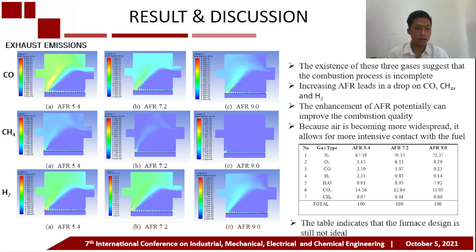Other exhaust emissions are carbon monoxide, methane, and hydrogen. The existence of these three gases suggests that the combustion process is incomplete. Increasing AFR leads to a drop in carbon monoxide, methane, and hydrogen. The enhancement of the AFR can potentially improve the combustion quality, because air is becoming more widespread, allowing more intensive contact with the fuel. And the table indicates that the furnace design is still not ideal.